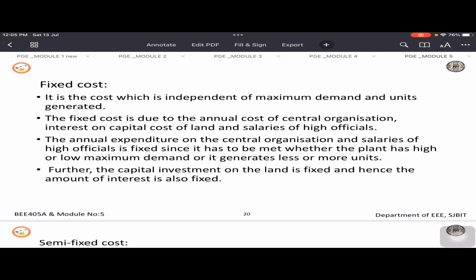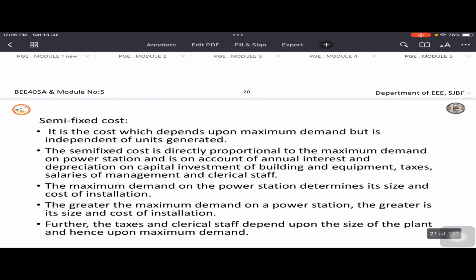Then the land cost or rent of the land, then the capital investment which we have already placed, whether it is working or not, all these costs are considered to be fixed cost. No matter whether you are operating them or not, whether you are selling the power or not, whether you are generating less or more, all these factors don't matter. Regardless of that, there is a cost which has to be borne by the power station. So this is called fixed cost.